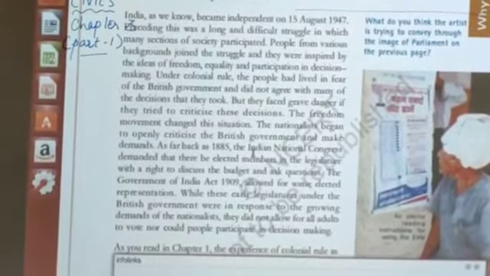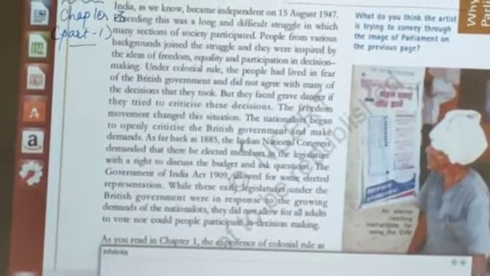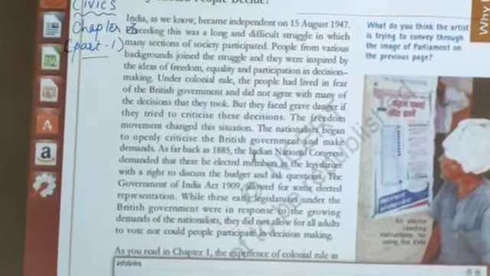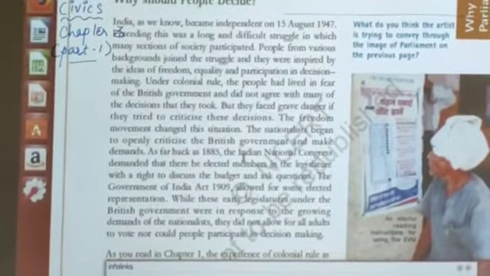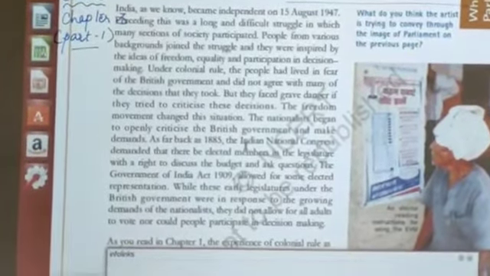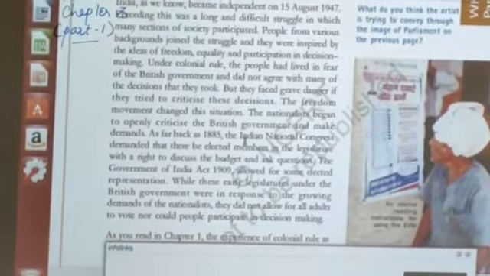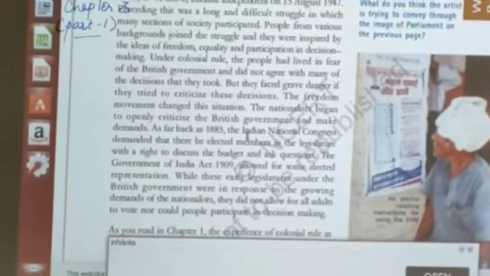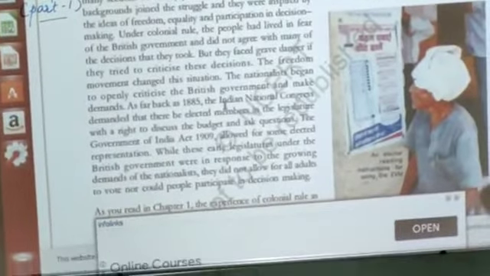Now the freedom movement changed this situation. The nationalists began to openly criticize the British government and make demands. As far back as 1885, the Indian National Congress demanded that there be elected members in the legislature with the right to discuss the budget and ask questions. So what happened during this government?